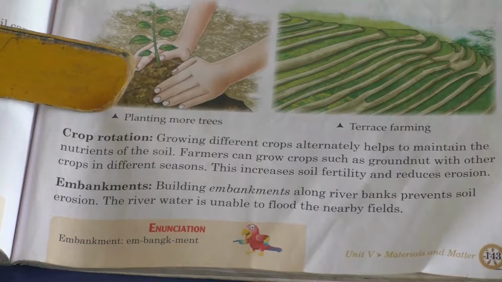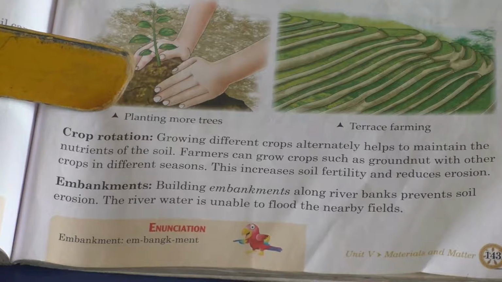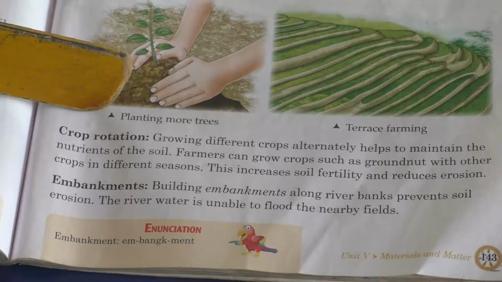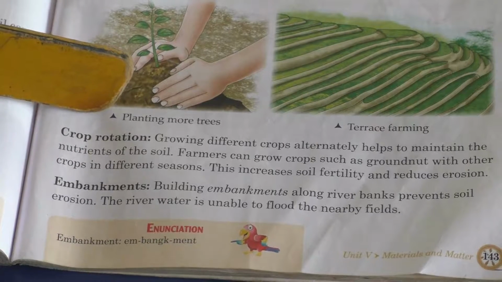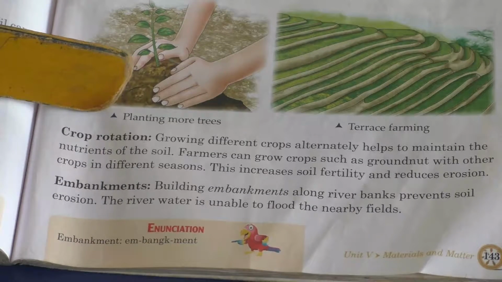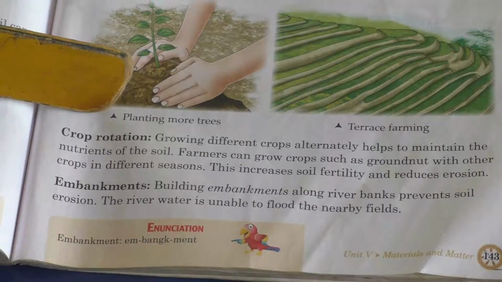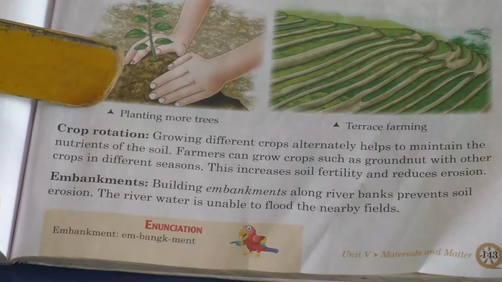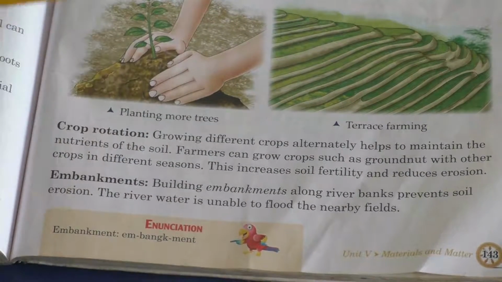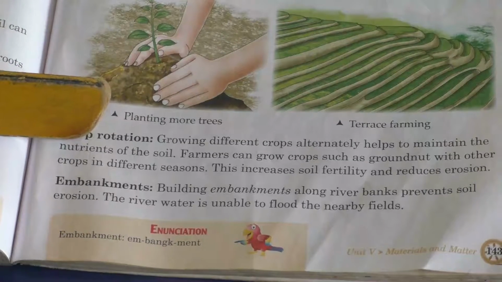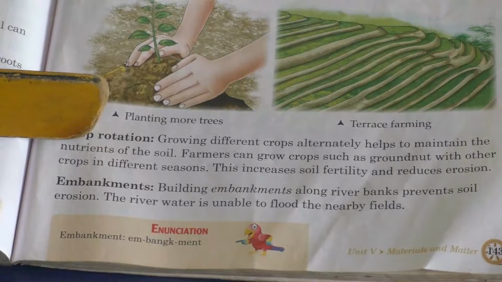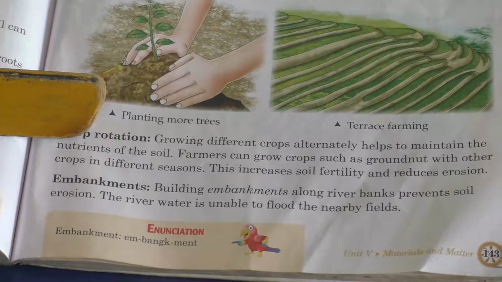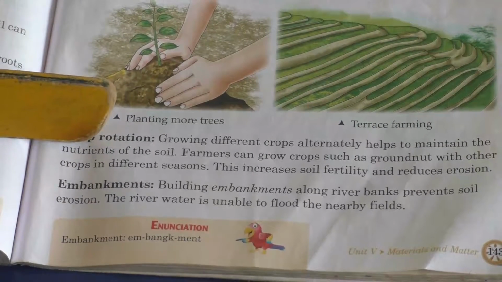Farmers can grow crops such as groundnut with other crops in different seasons. Is that clear? Yes. So that it will increase the soil fertility and reduce erosion. Okay. The next method is embankment. What is this embankment? Building embankments along river banks prevents soil erosion.